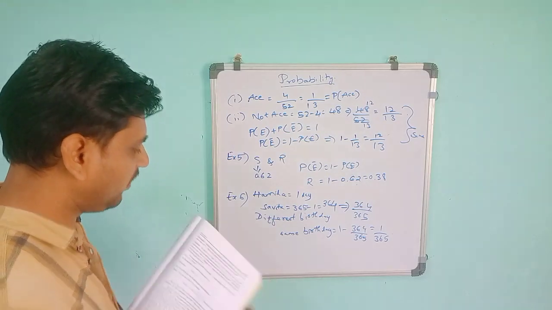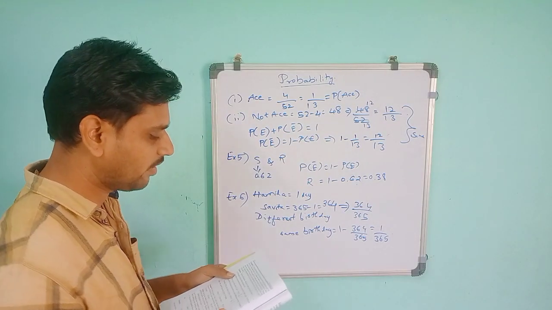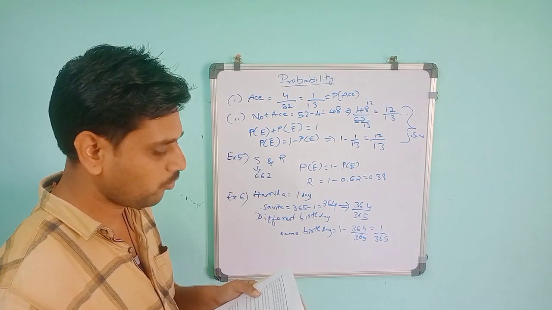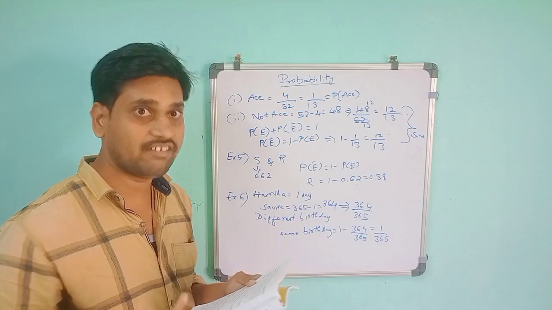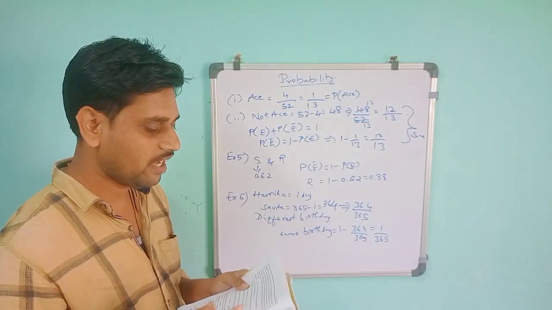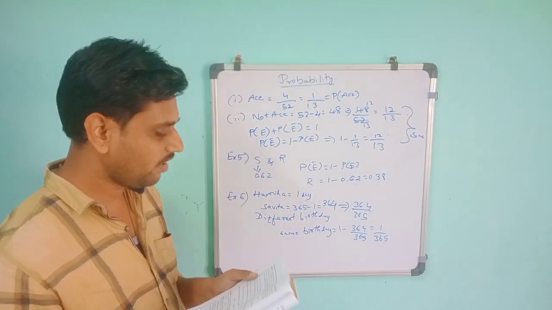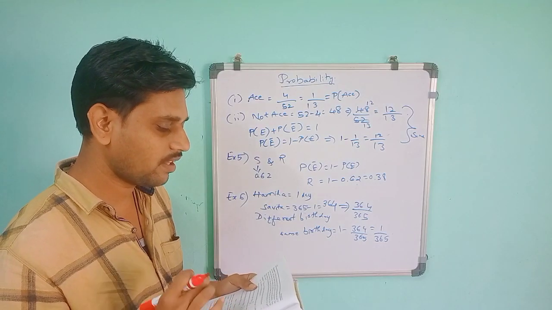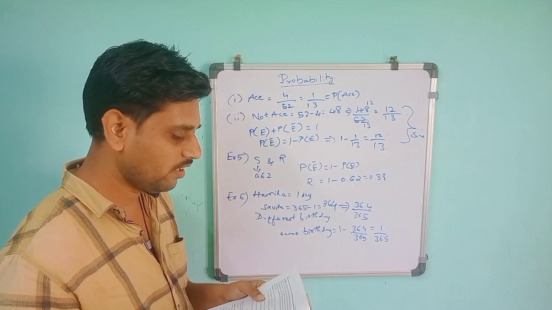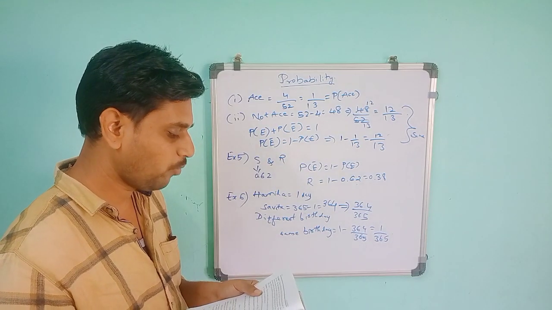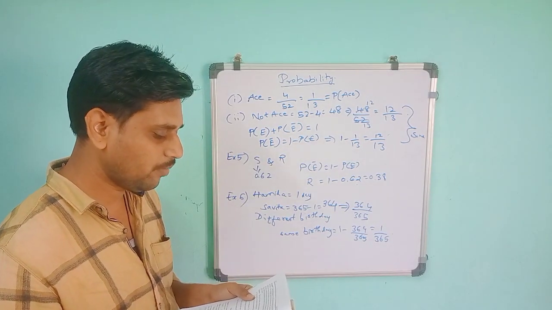Then in example 7, there are 40 students in a class of a school, of whom 25 are girls and 15 are boys. The class teacher has to select one student as a class representative. She writes the names of each student on a separate card, the cards being identical. Then she puts the cards in a bag and stirs them thoroughly. She then draws one card from the bag. What is the probability that the name written on the card is the name of a girl?